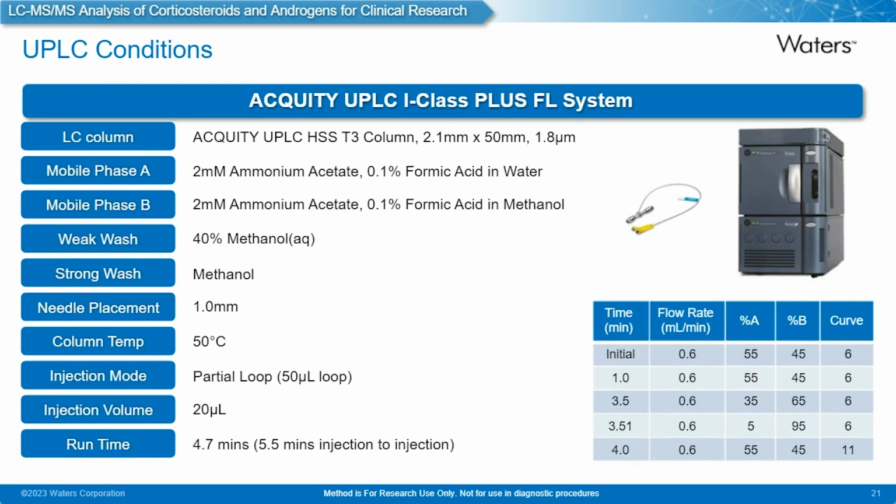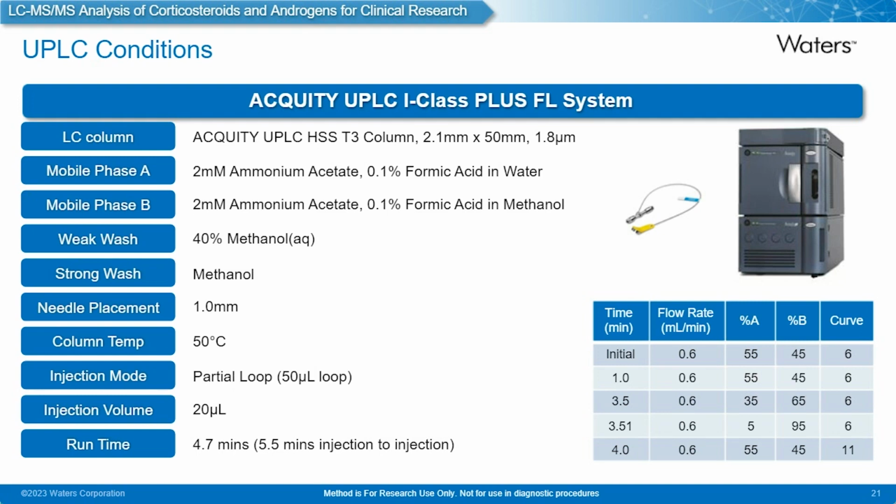And some more details around the Acquity UPLC I-Class Plus FL system setup. So we're using ammonium acetate, 0.1% formic acid in water and methanol for this method. Just before I move on, this application note is available. Some of the resources will be highlighted at the end, and also within the webinar itself, there are links to some of these resources.